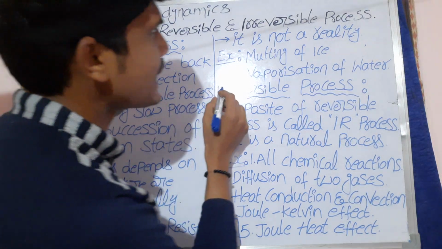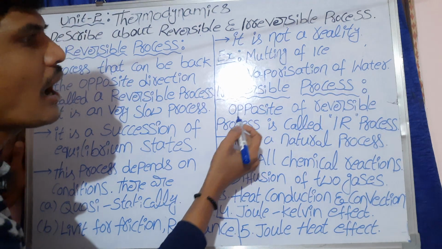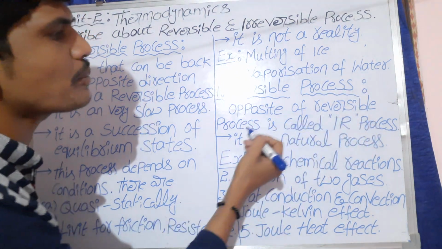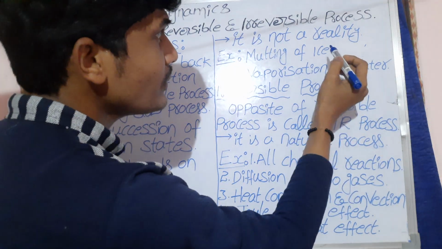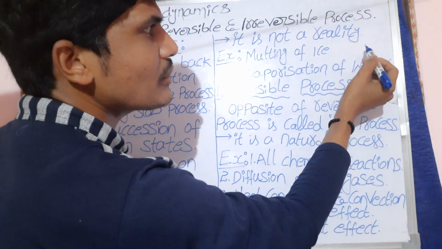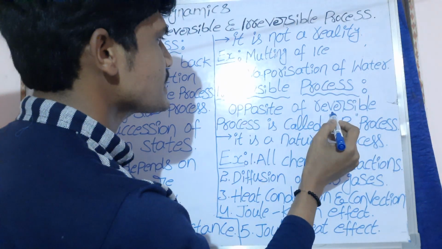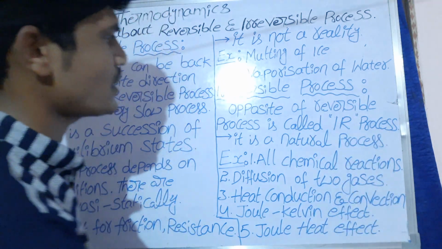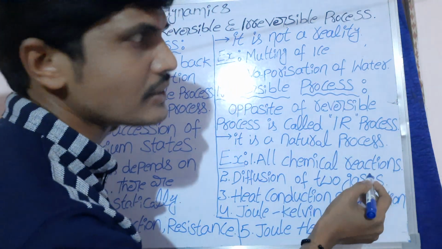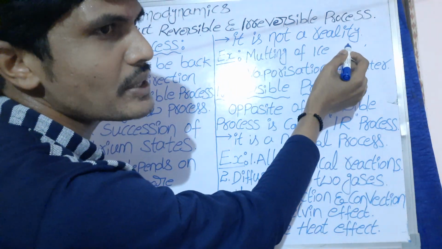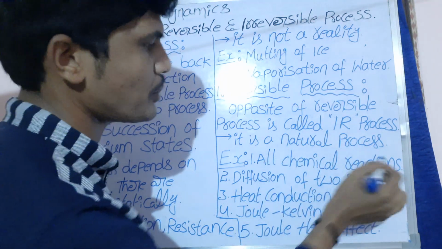Next, the irreversible process. An irreversible process is the opposite of a reversible process. Ice converting into water and water converting back into ice is the opposite case, called an irreversible process. It is a natural process. It is a real process.